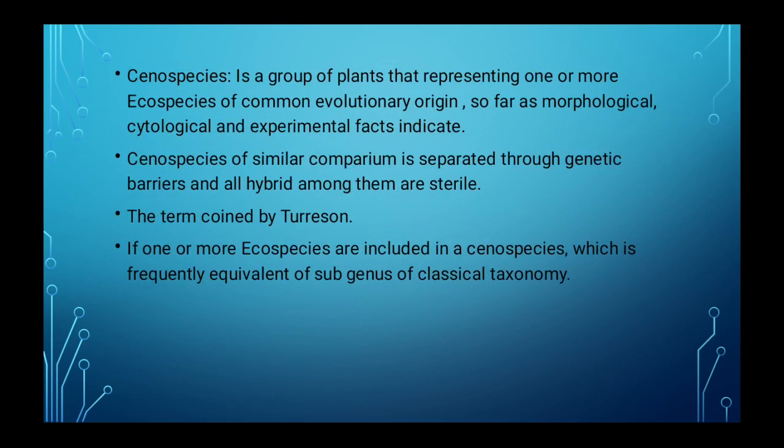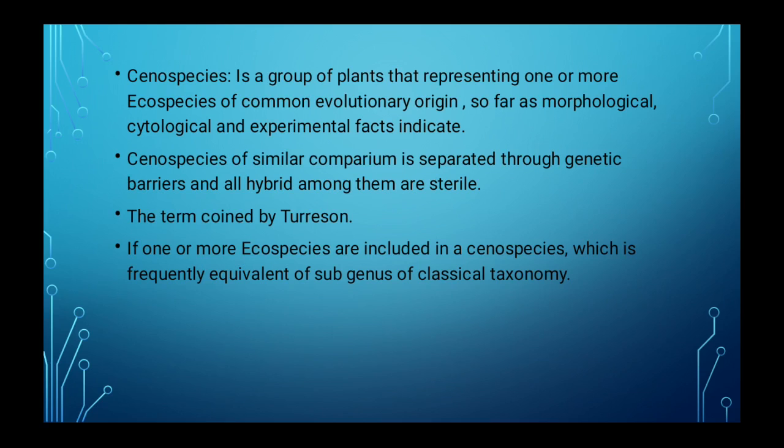So now, what is coenospecies? It is a group of plants representing one or more ecospecies of common evolutionary origin, so far as morphological, cytological and experimental facts indicate. So it is a group of plants which consists of one or more ecospecies. We already mentioned that ecospecies are a subgroup of coenospecies. They possess a common evolutionary origin when we consider the morphological, cytological and experimental aspects.